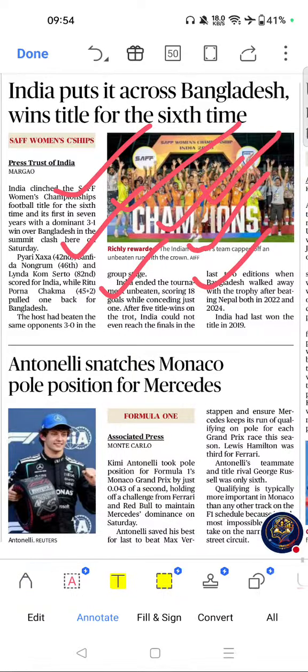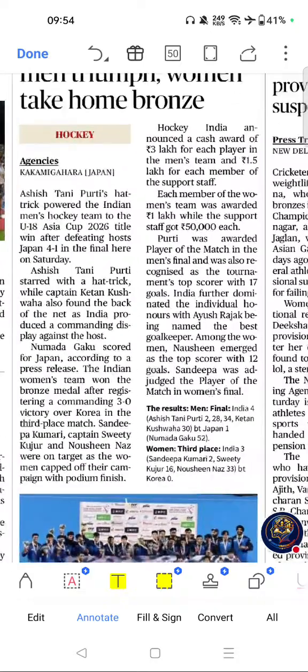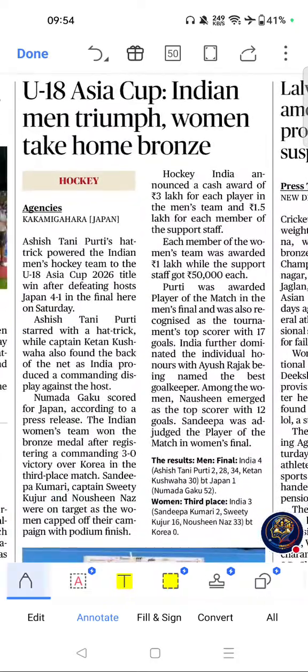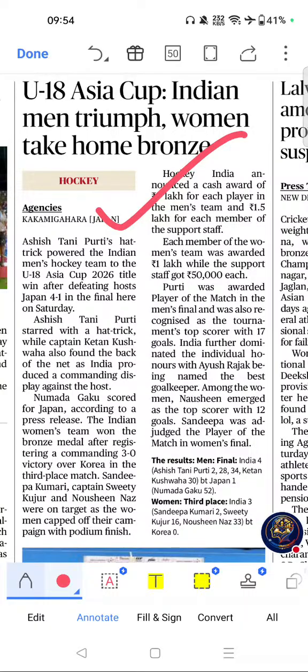Move on to next important article. Please go to these topics. Under 18 Asia Cup, Indian men trump, women take home bronze. Please go to this one. Key themes are Under 18 Asia Cup, Hockey India, Junior Hockey. Please go to this one.